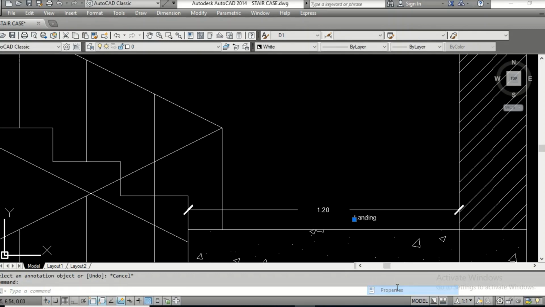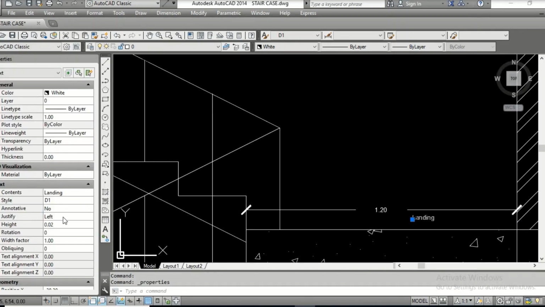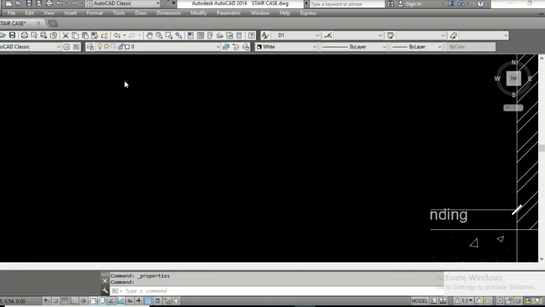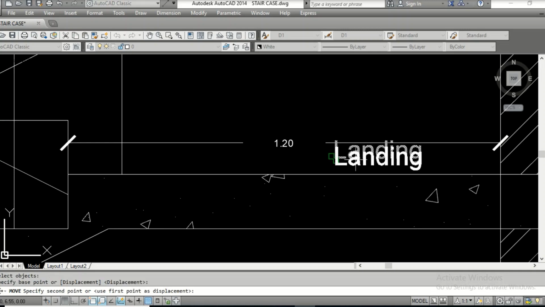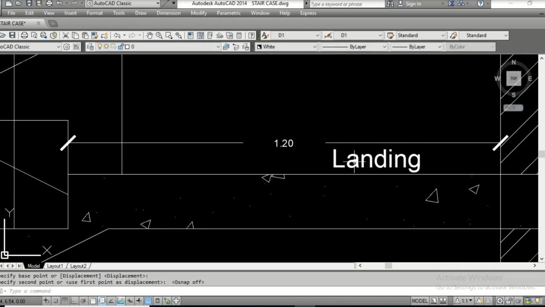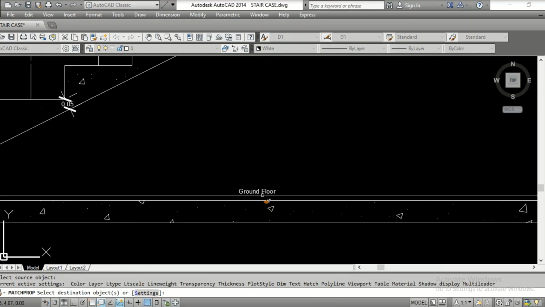Right click, properties. Go to the text here, height 0.02, 0.05, can make it, yeah, it's okay. It seems to be okay. Let's see, okay. Just copy this text style here. Match properties, just match this. Match this one so that it looks the same.